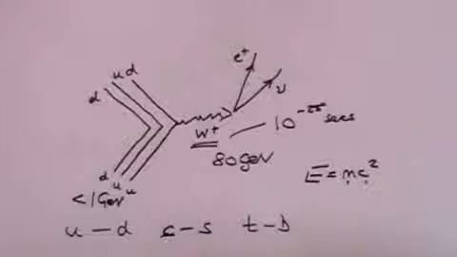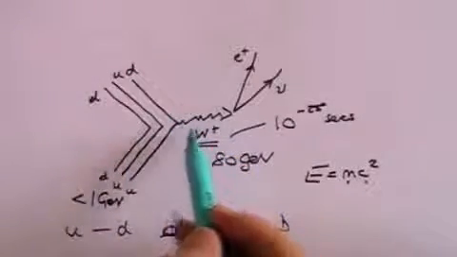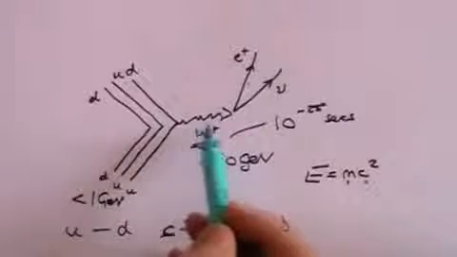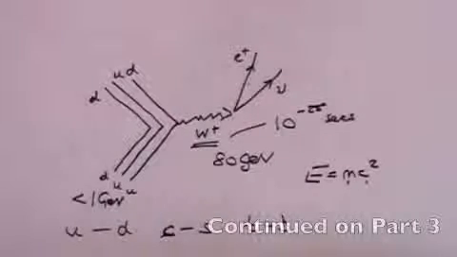Now we have learnt that the up quark and the down quark can interchange by the emission of a W plus or W minus boson. Can red quarks change into green or blue quarks? Well, yes they can, and that process is governed by the bosons called the gluons.